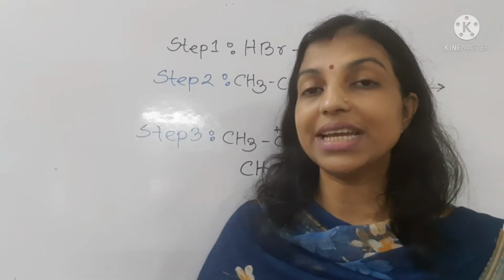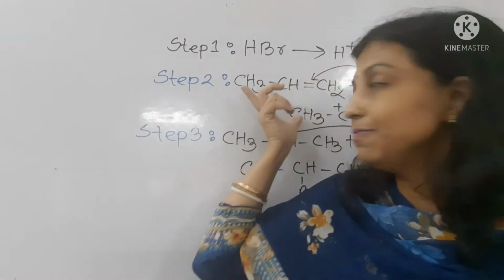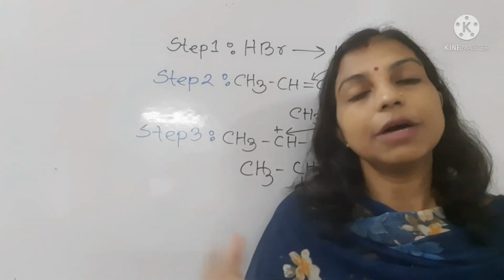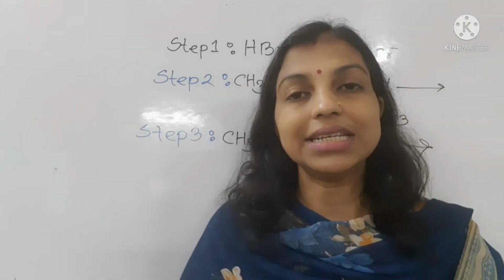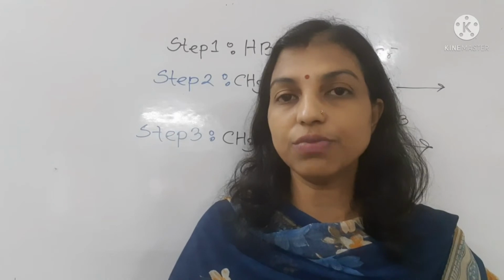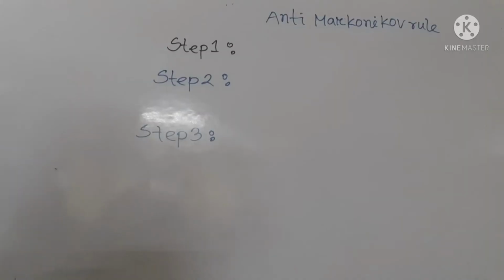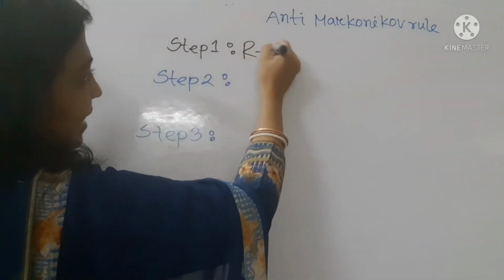That bromine free radical attacks the propene and forms the product. So let's start the anti-Markovnikov rule mechanism. In the anti-Markovnikov rule mechanism, in the first step, a free radical will form from peroxide. So the reaction is like that: from peroxide